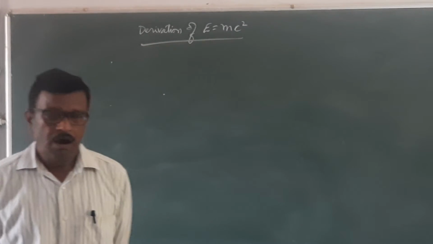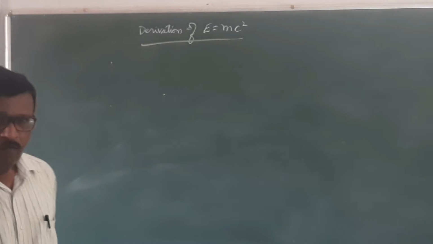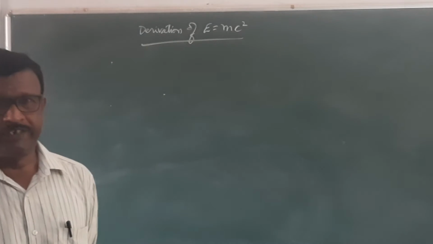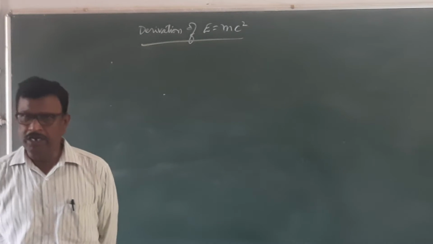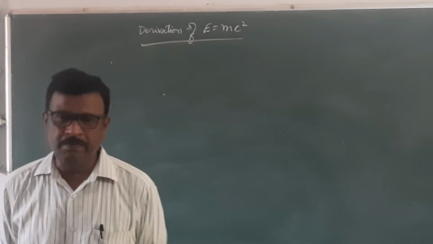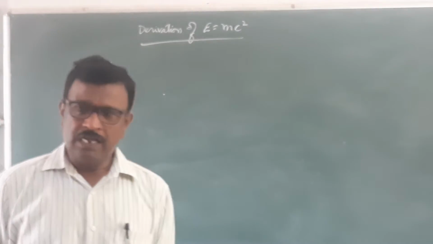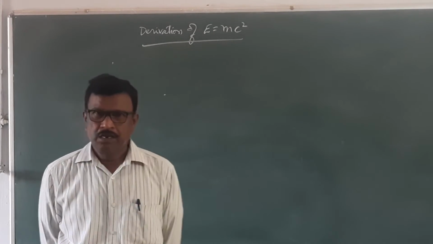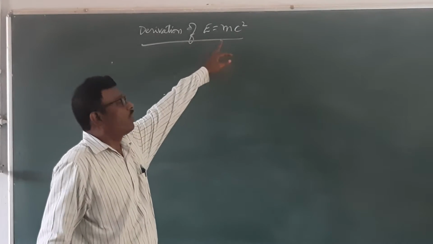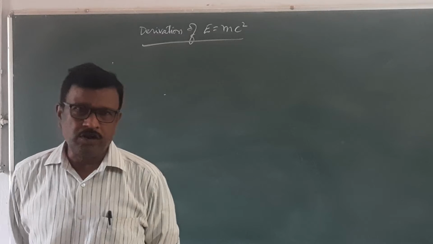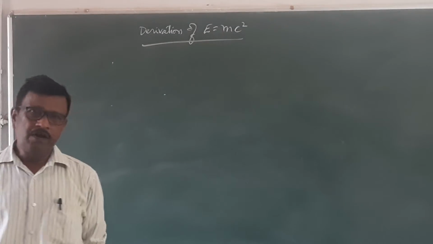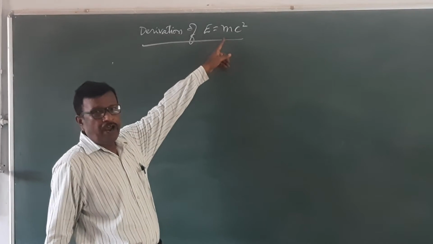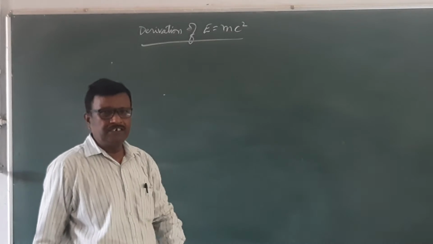According to Albert Einstein, there is conservation of mass in the universe. That means the mass of any body always remains constant. So in the universe, conservation of mass as well as conservation of energy holds good. If any mass is destroyed, then an equivalent amount of energy is released. Whenever a certain mass m is destroyed, then an equivalent amount of energy is released.